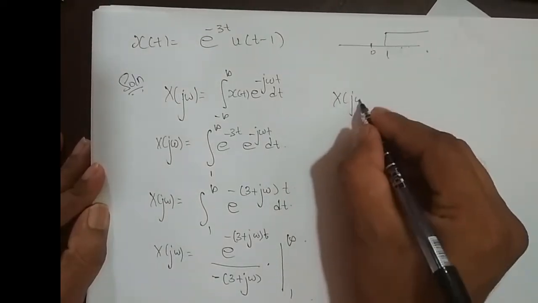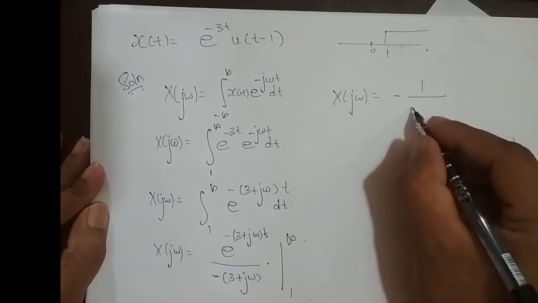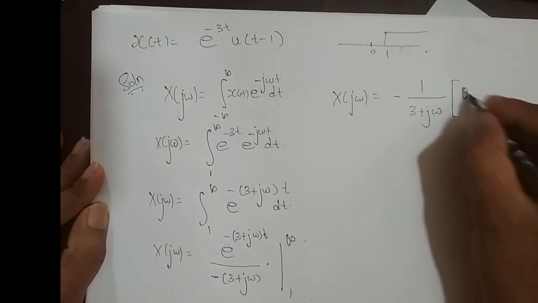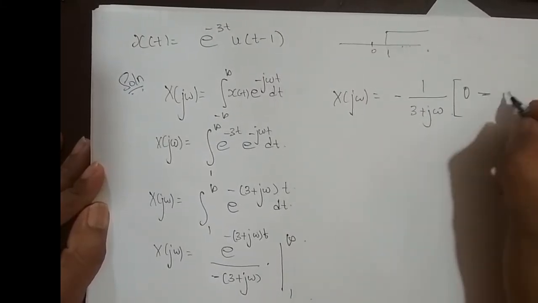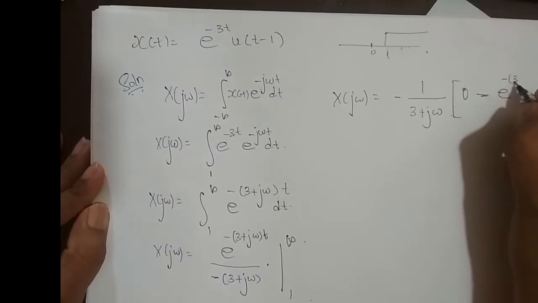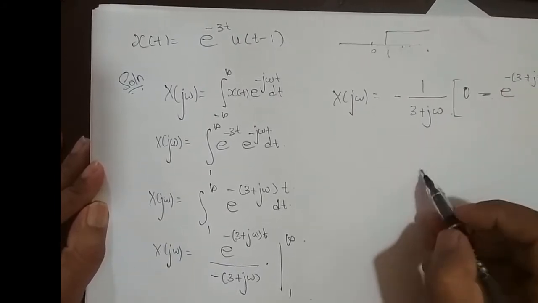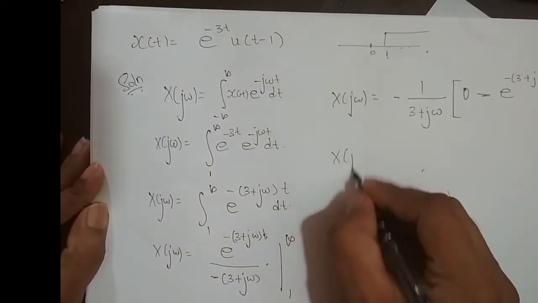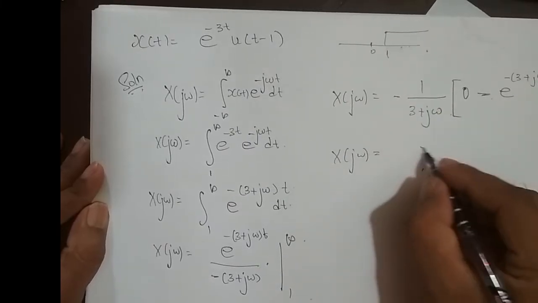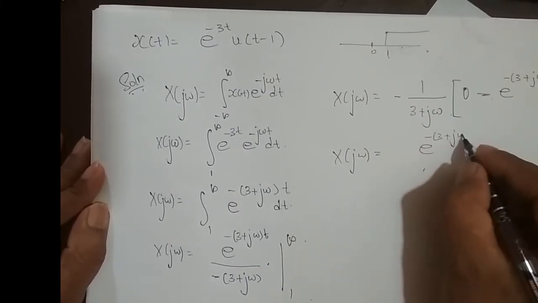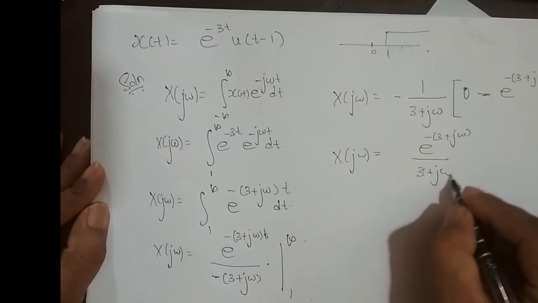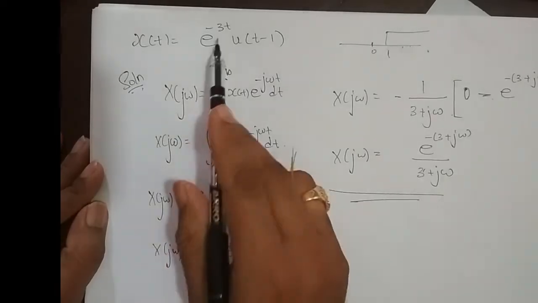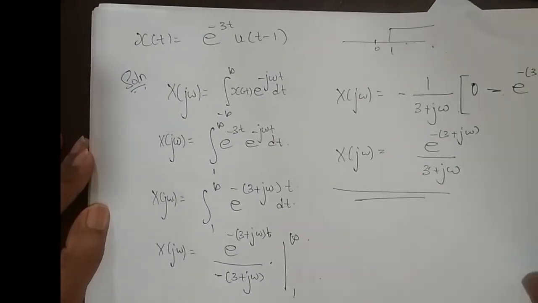So X of j omega is equal to, I'll take minus of 1 divided by (3 plus j omega) outside, and I'll apply the limit: e power minus infinity is 0 minus e power minus of (3 plus j omega) into 1. Okay, lower limit is 1, t is 1. So this ends up with X of j omega is equal to e power minus of (3 plus j omega) divided by (3 plus j omega). So this is the Fourier transform of e power minus 3t u of t minus 1.